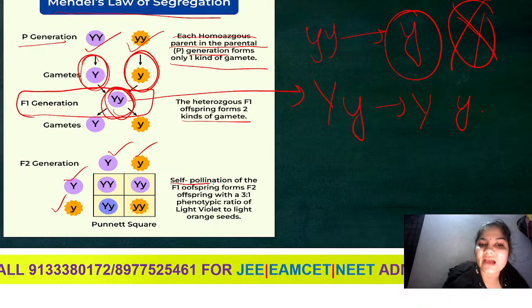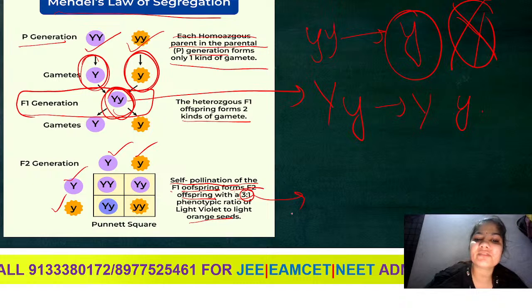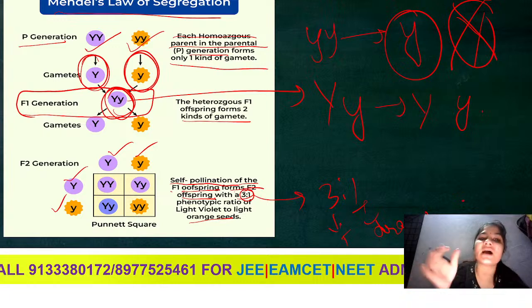what will happen? Self-pollination of the F1 offspring forms F2 offspring with a 3:1 phenotypic ratio of light violet to light orange seeds. Phenotypically, we got 3:1. That means 3 became tall and 1 became dwarf. So this is the study we do in the law of segregation. Both the parents are involved 50-50%.